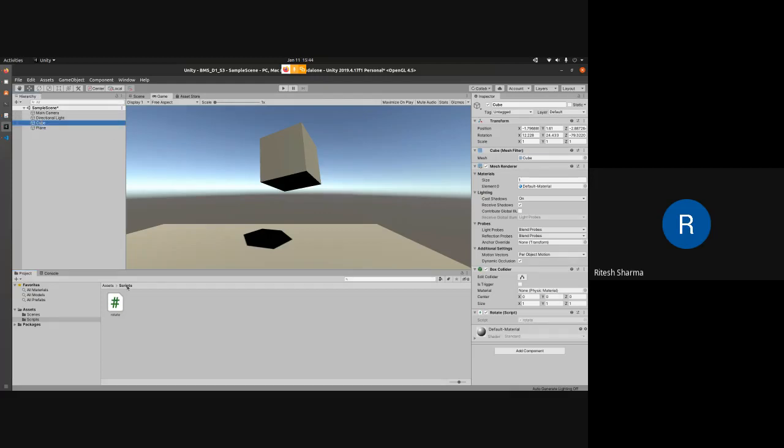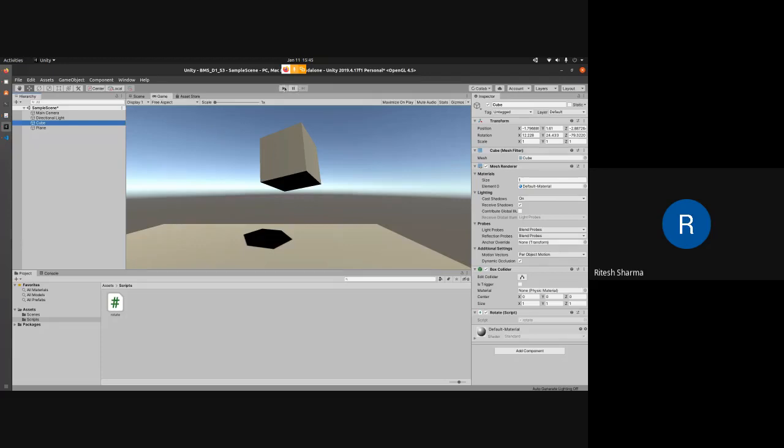So I click on cube, then I click on rotate, don't release my mouse key, and just drag it to this particular object here. These are all the properties of this object. We have added one more property here, which is the rotate script.